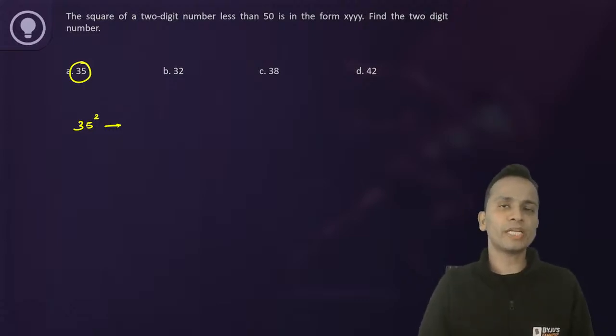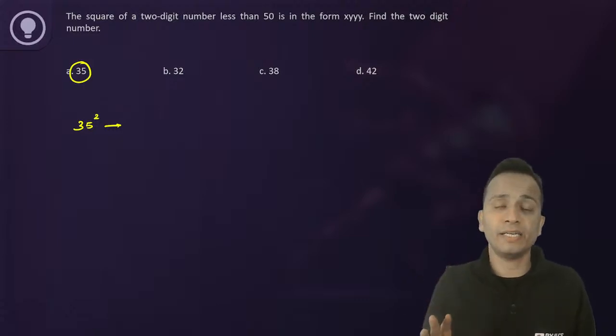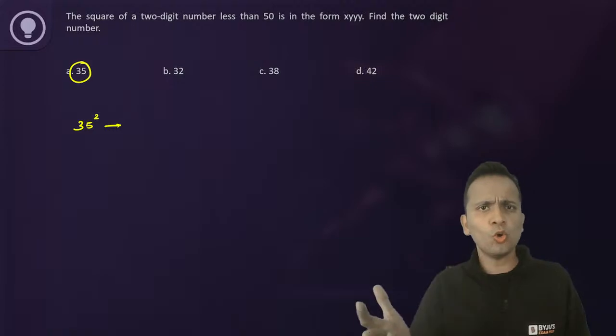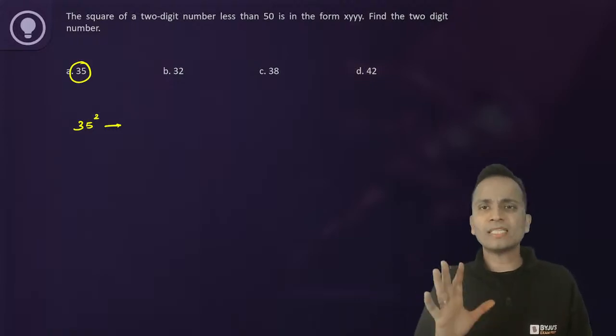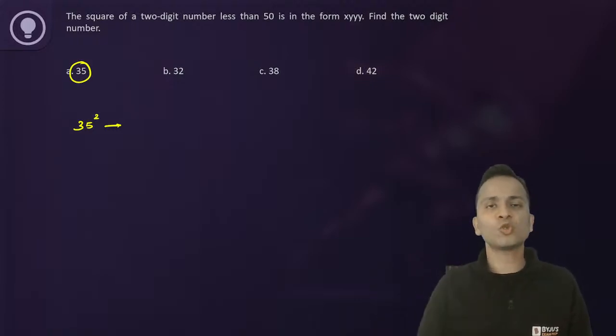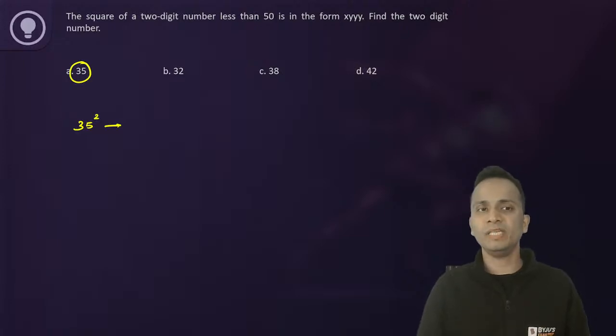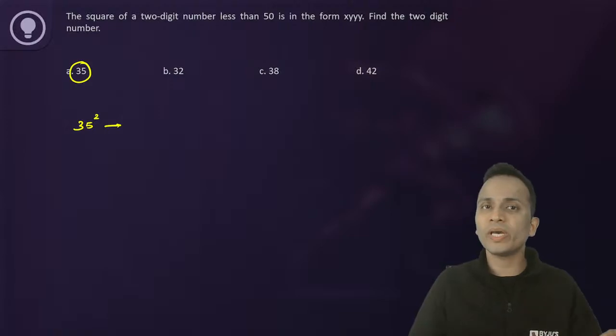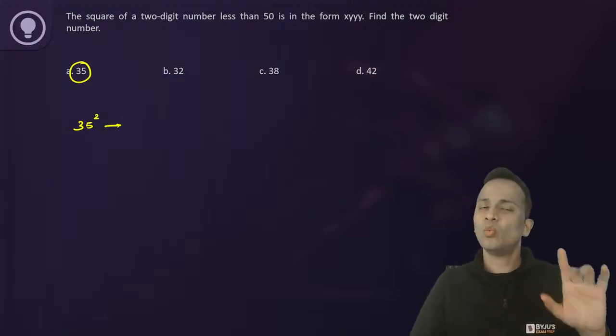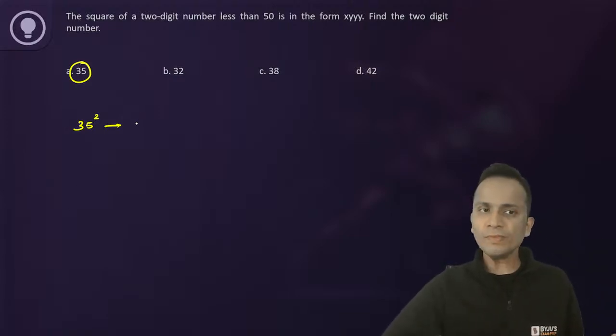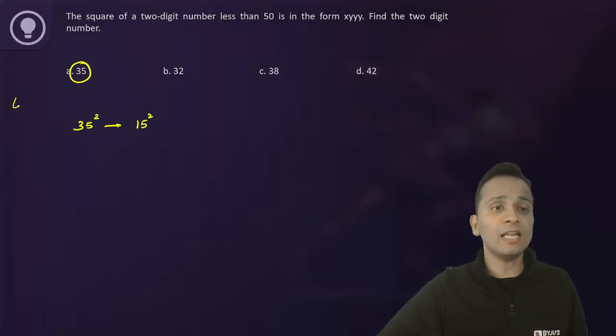Now the last 2 digits of 35 square, I know the square of 35, but do not go into this. Just look at the last 2 digits first of all. 35 square, the last 2 digits will be: what is the difference of 35 from 50? 15. Whatever the last 2 digits of 15 square are, the same will be of 35 square. Keep listening. So 15 square, I'm just looking at the last 2 digits.